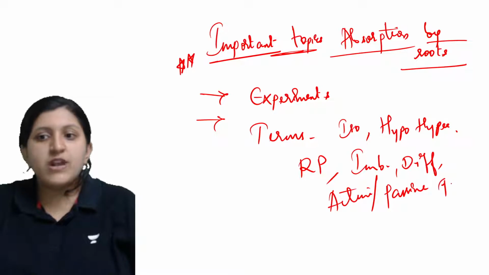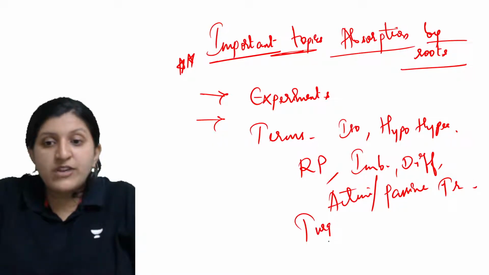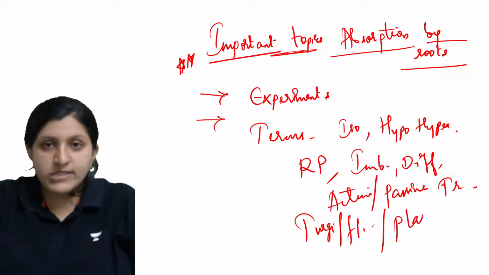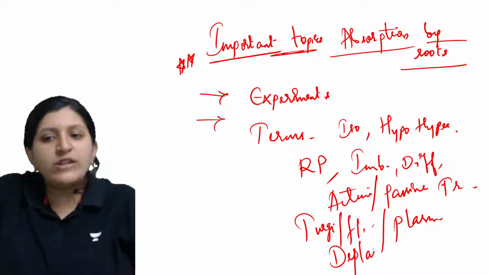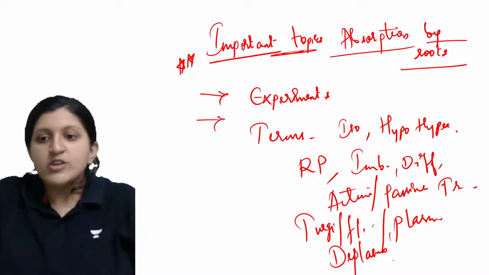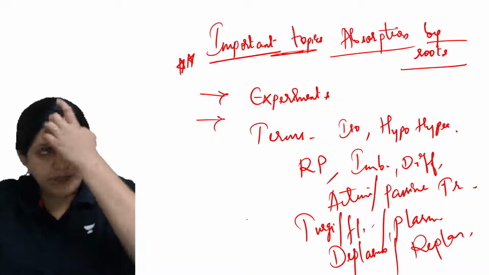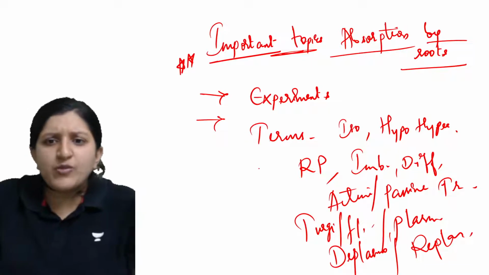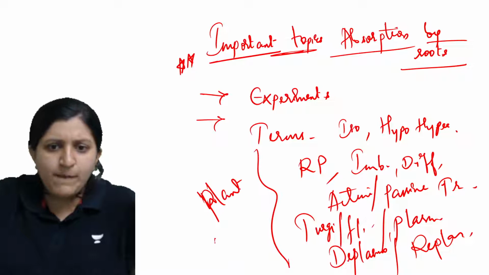Then the terms turgidity, flaccidity, then the plasmolysis process, then what is the deplasmolysis process. So all these terms are very important. Okay, so deplasmolysis, then what exactly is replasmolysis, and so this is all plant water relation. The one which I have written, this is all plant water relation.